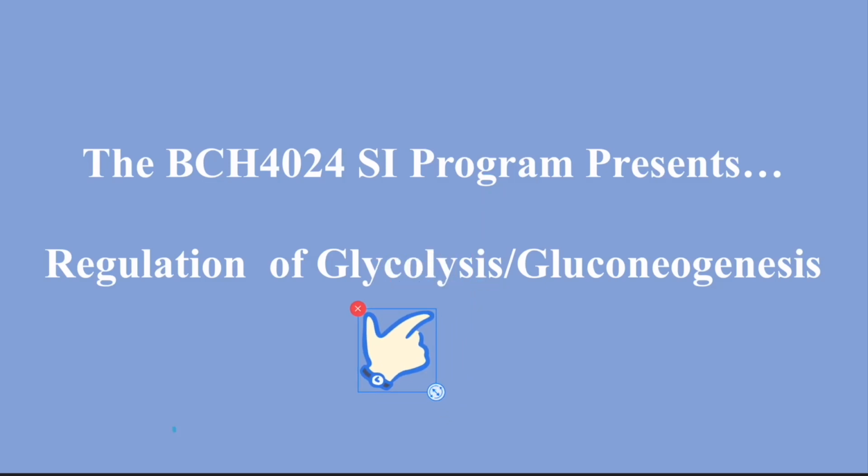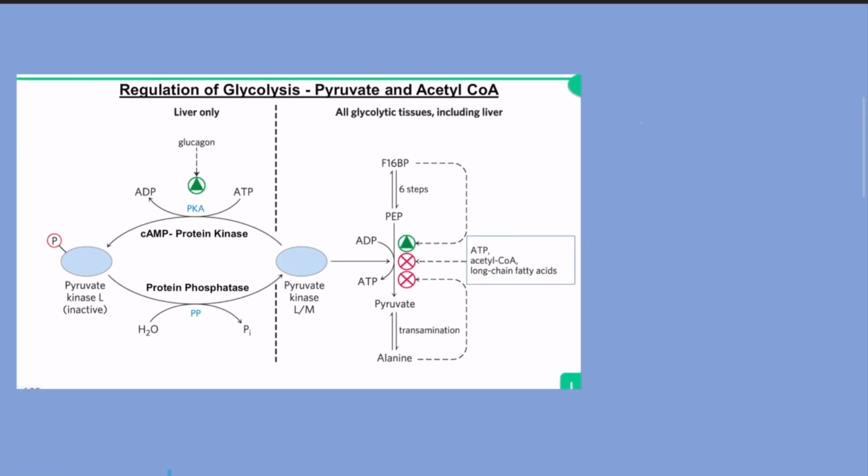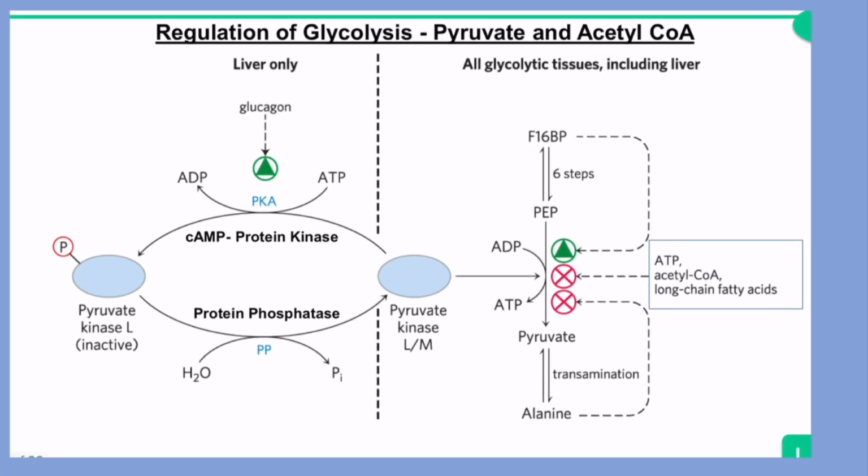Today we're going to be discussing glycolysis and gluconeogenesis regulation. We're going to start talking about pyruvate kinase, which is regulating glycolysis. Pyruvate kinase has a type of regulation in the liver and a different type in all other glycolytic tissues.